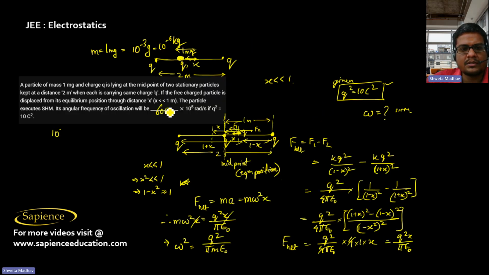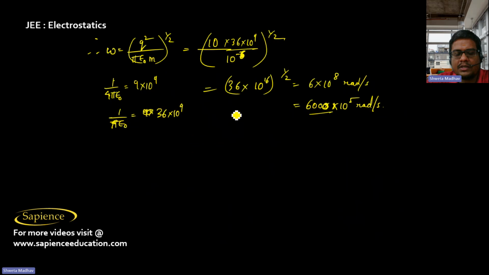So the answer will be 6000 into 10 power 5 radian per second, since the answer is 6 into 10 power 8 radian per second.